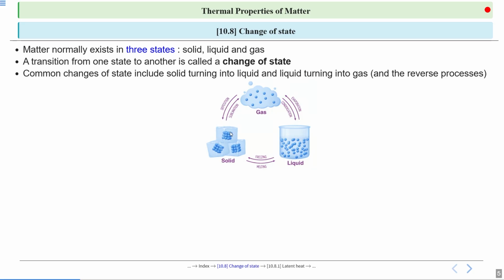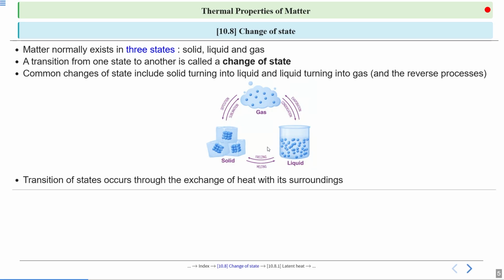All right. So these are the processes of a change of state. Now, transition of states occurs through the exchange of heat with its surroundings, and this is the main reason for the transition of states.